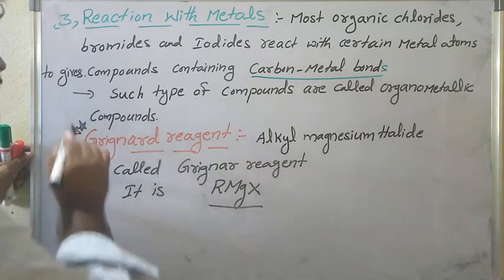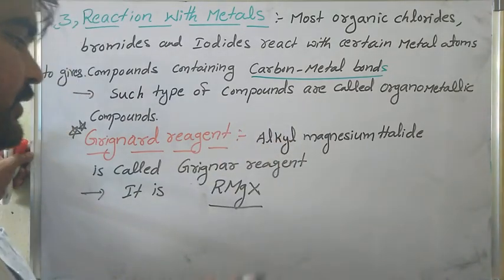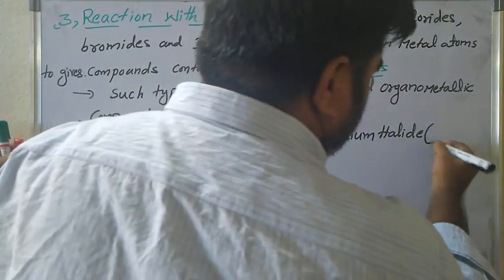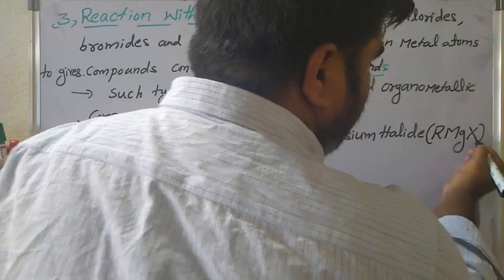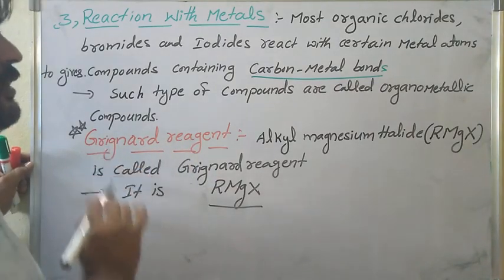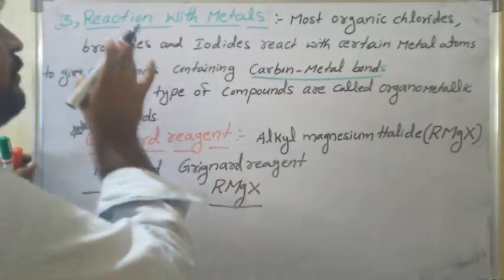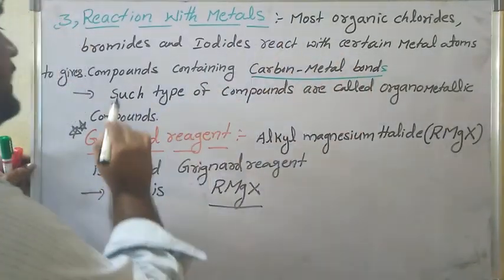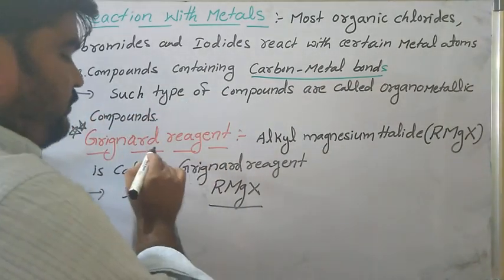It is very important. Grignard reagent is an organometallic compound, alkyl magnesium halide, RMgX. R is alkyl, Mg is magnesium, X is halogen. Most organic chlorides, bromides and iodides react with certain metal atoms to give carbon-metal bonds, and such compounds are called organometallic compounds. The important organometallic compound is Grignard reagent.